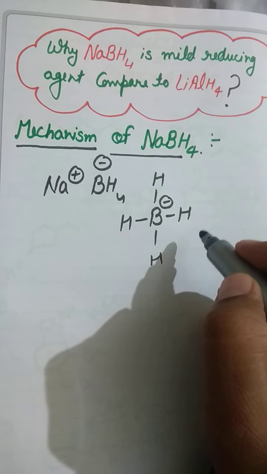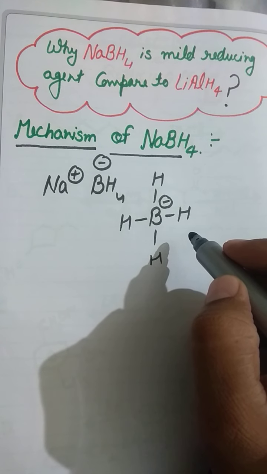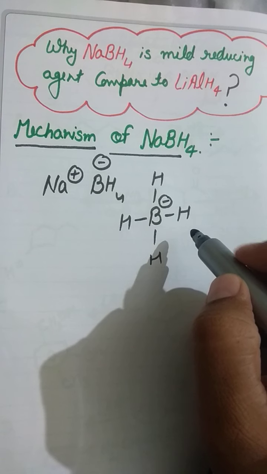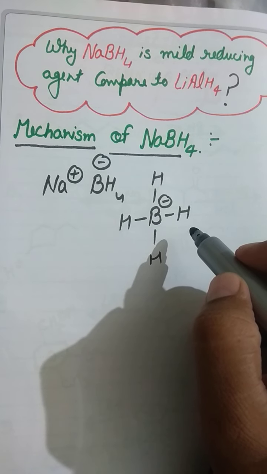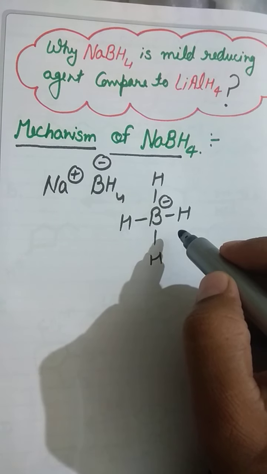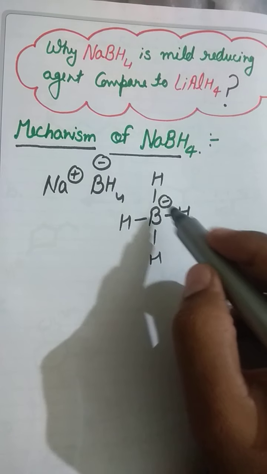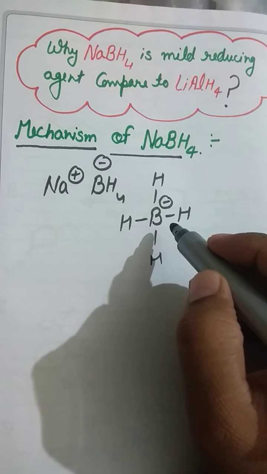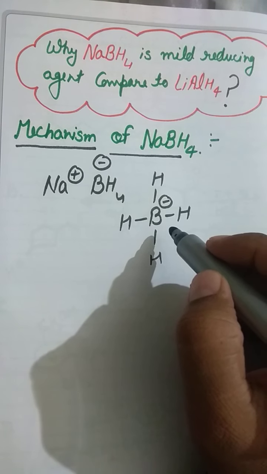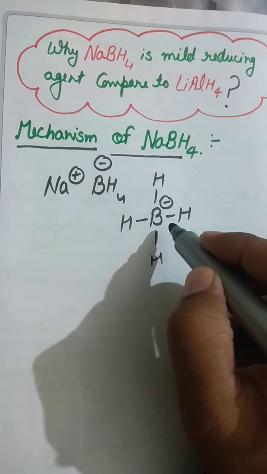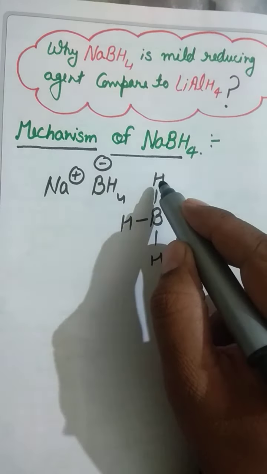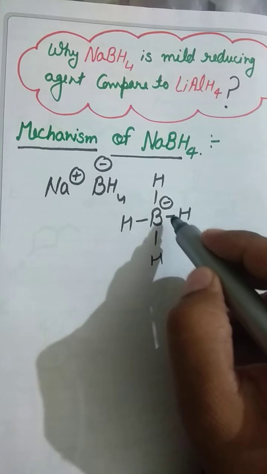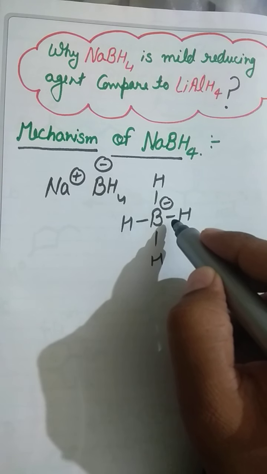Clear? And we all know that charged species are unstable in organic chemistry. For any chemistry, charged species are unstable. That's why it wants to diminish its negative charge. So any one H is released as H negative.